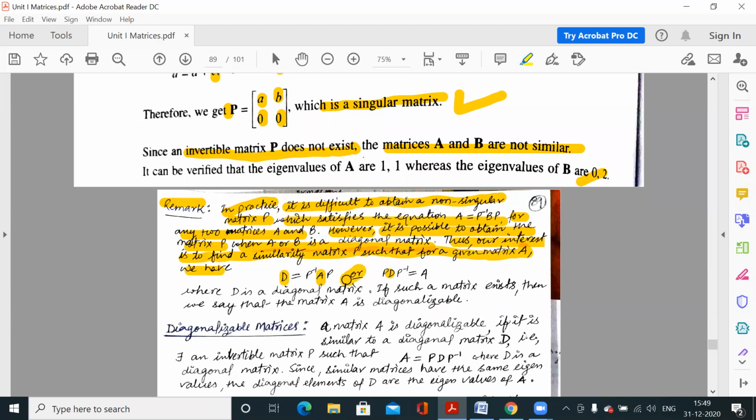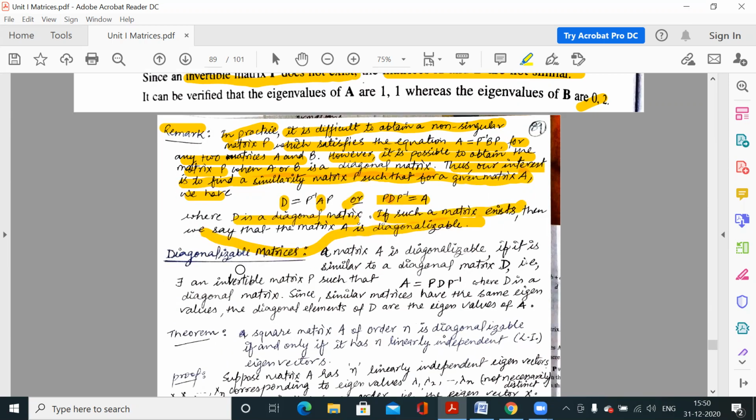Or in the other way we can say, if P D P inverse is equal to A, this is the condition for similar matrices. If this P matrix exists such that P D P inverse is A, then we will say A is similar to the D matrix. Clear? Where D is a diagonal matrix. So if such a matrix exists, then we say matrix A is diagonalizable.